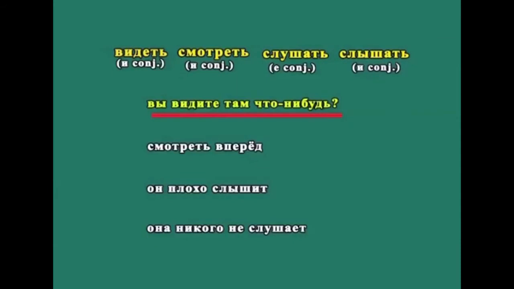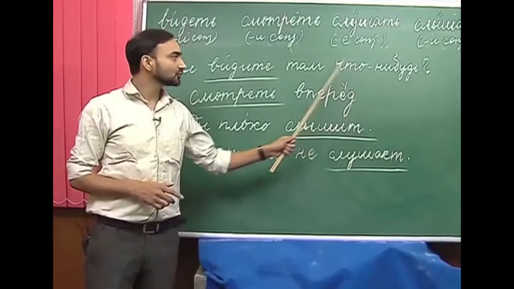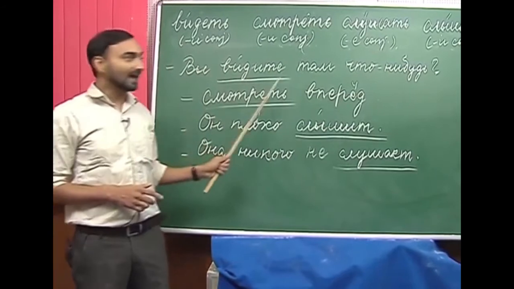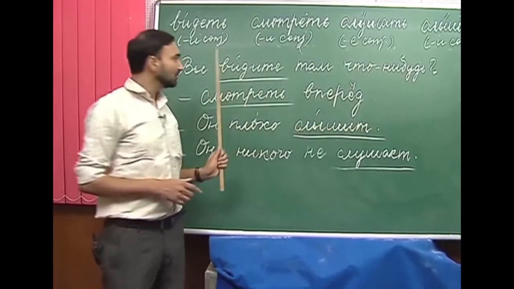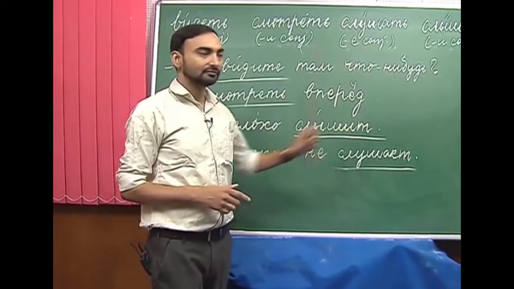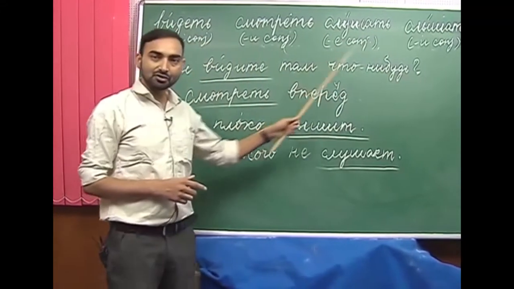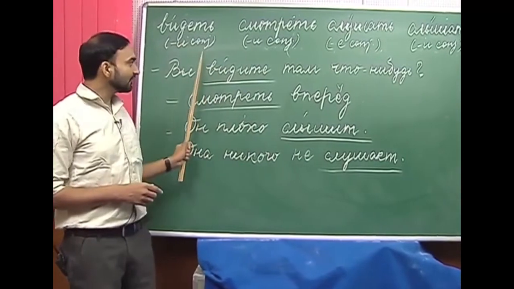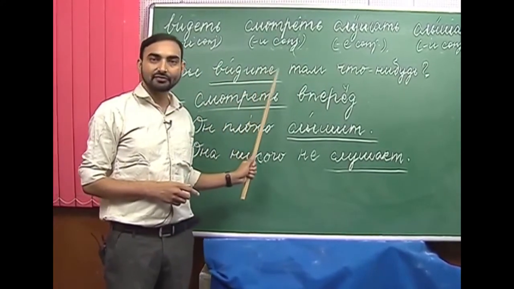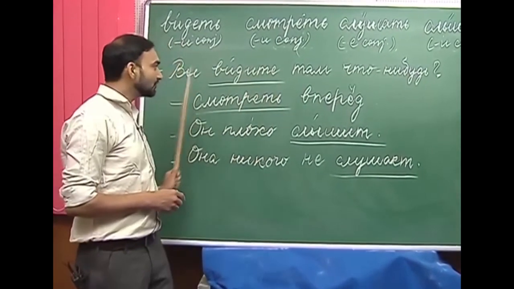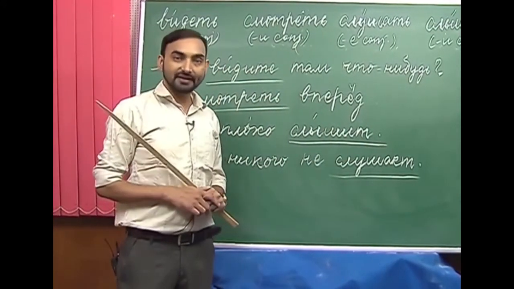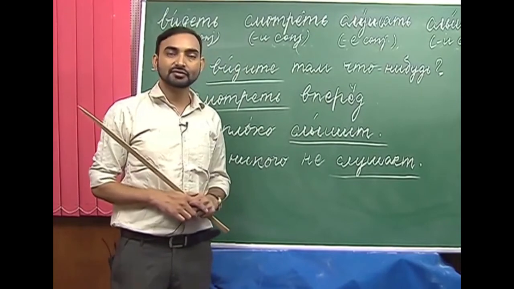Вы видите там что-нибудь? Что-нибудь is anything. So, do you see anything there? Here we have used видеть, to see. We are using видеть because the meaning is to see.